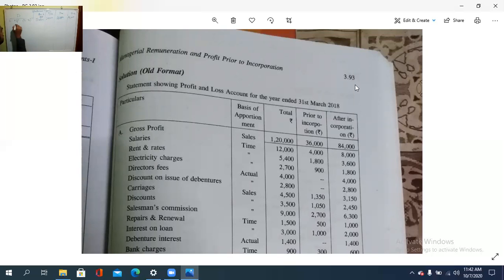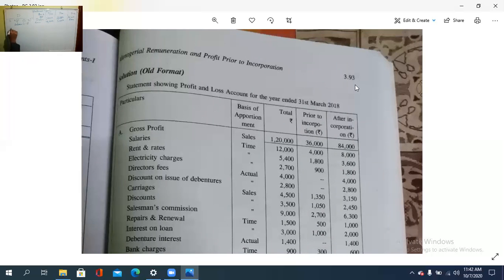After that come the salaries and expenses. Starting with the credit side, gross profit, then each and every expense needs to be apportioned. Salary is based on which one? Time, so 1:2. The salary amount is 12,000, so 12,000 into 1/3 and 2/3 is 4,000 and 8,000.